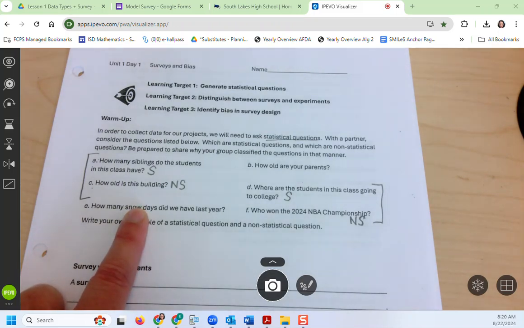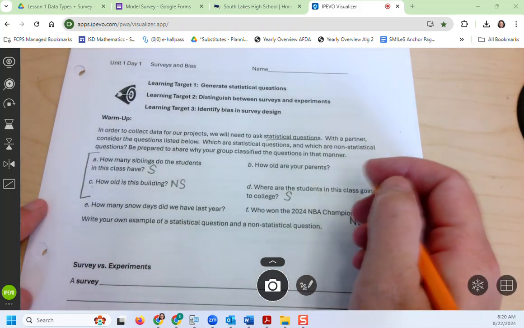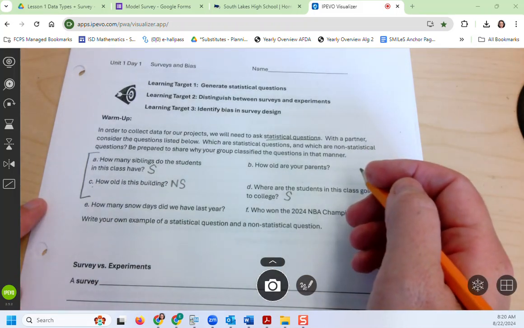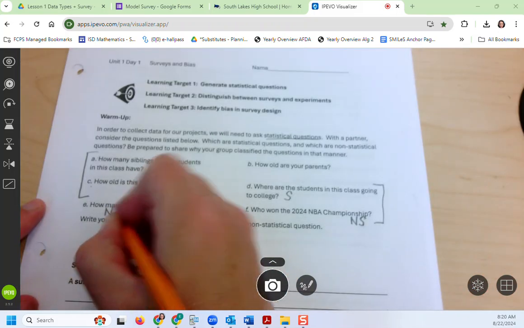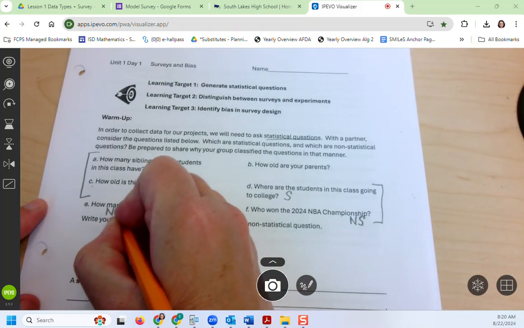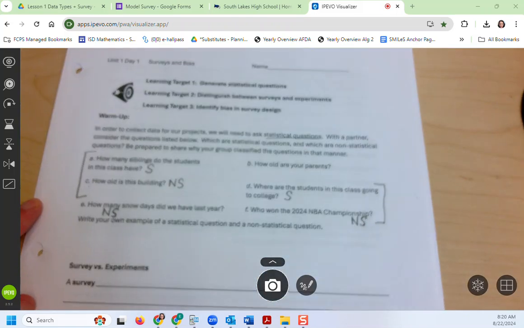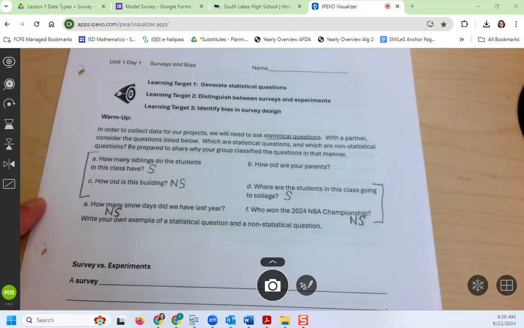We had 3 snow days? 3 full snow days? I can't say you're wrong because I don't remember how many we had, but I felt like it was 1 or 2. And 1 delay. Okay, 1 delay. All right, so this is not a statistical question. We agreed on that one. How old are your parents? That one? Yes or no? Statistical, good.